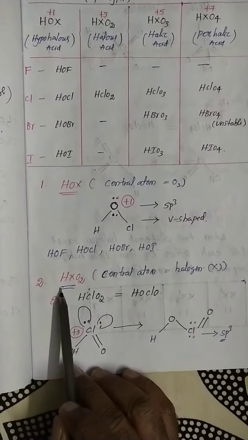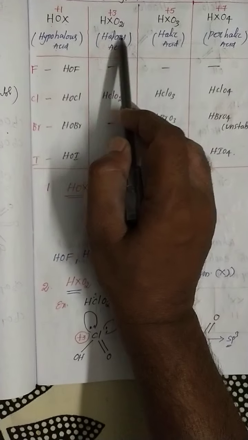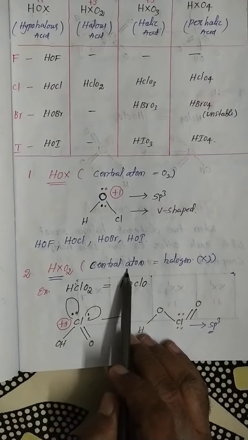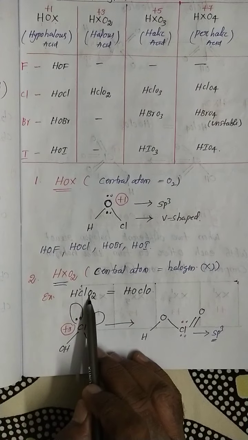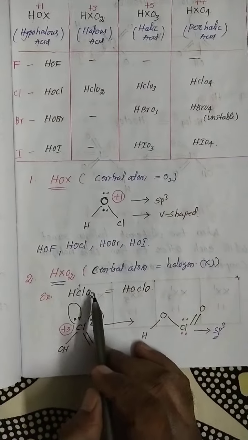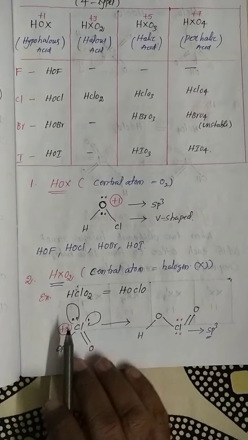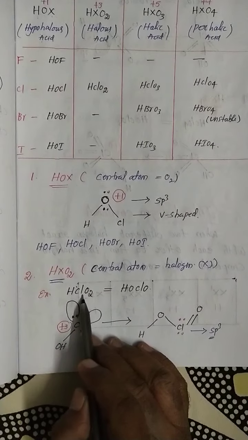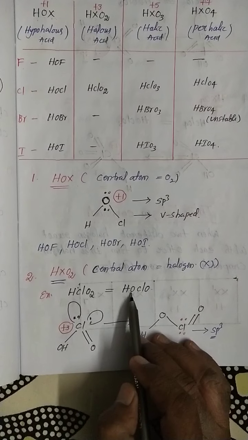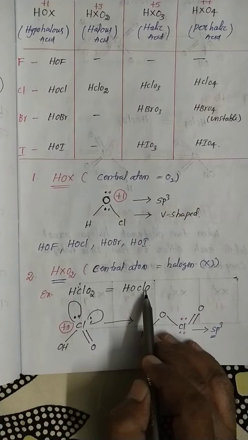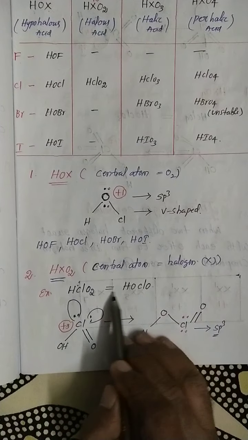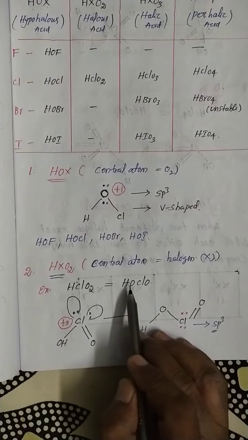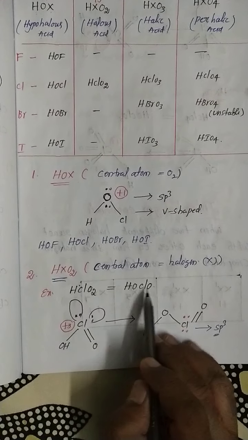The next is HXO2, which is nothing but halous acid. Here the central atom is the halogen. Now I will take the example HClO2. My dear students, in your CBSE textbook HClO2 is mentioned as HOClO. Both are the same. HOClO: two oxygens, one chlorine, one hydrogen. This is also correct.